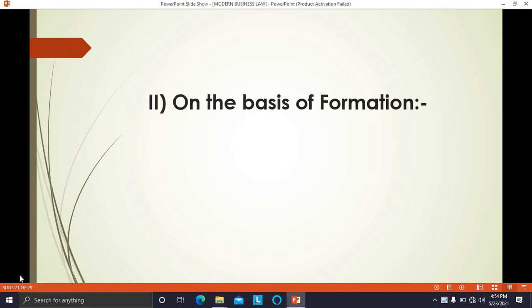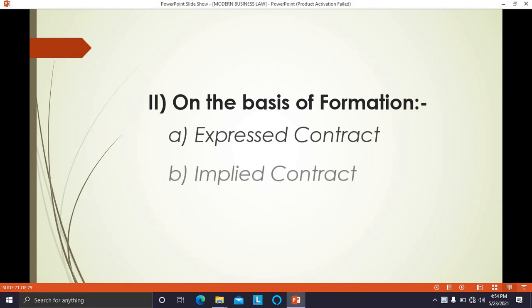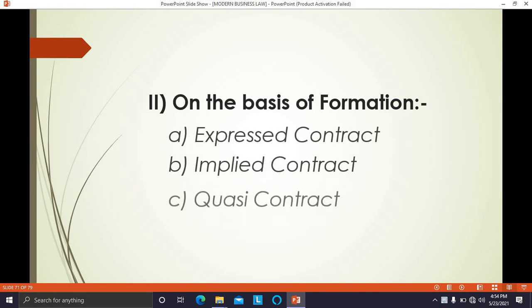Now, today we are going to talk about classification of contract on the basis of formation. So, how have the contracts come into existence? On that basis, contracts are classified into three types: expressed contract, implied contract, and quasi contract. One by one, we will discuss what each one means.